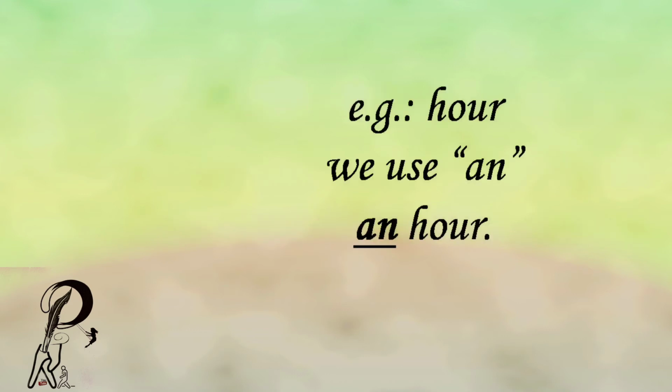For example, this word begins with a consonant letter, but in fact, it is a vowel sound. So, the consonant letter is the letter H, but the pronunciation is our. The H is silent. Therefore, we use an hour.